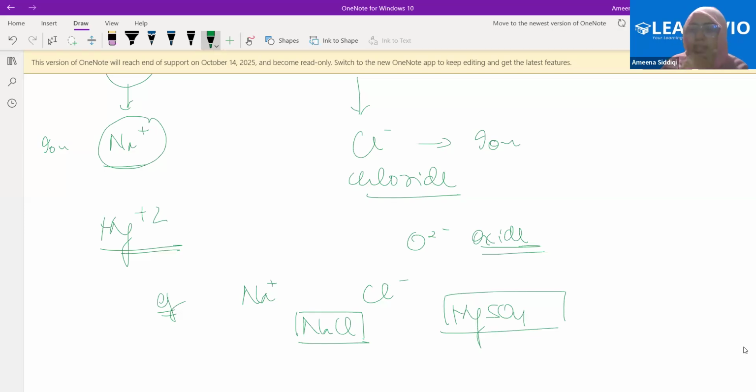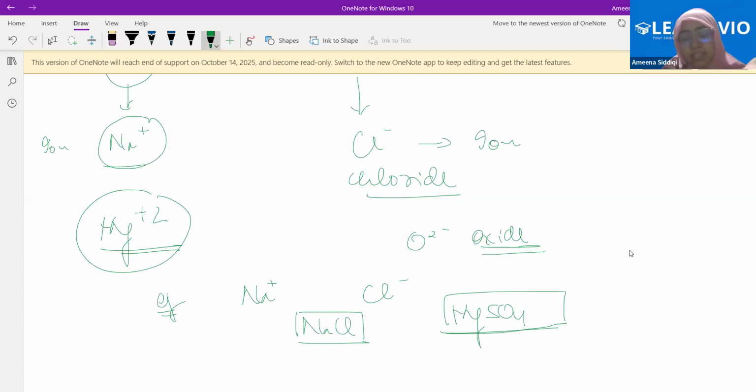Can you tell me the ions present in this compound? Magnesium is positive, +2? Yes, magnesium is +2. Fine. What's the other ion here? That is the anion.